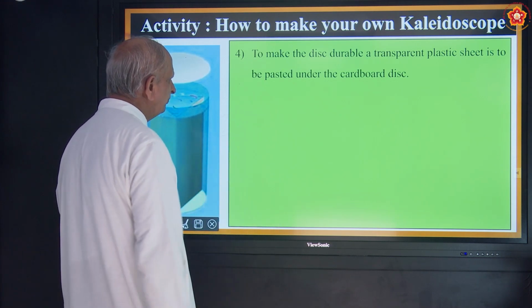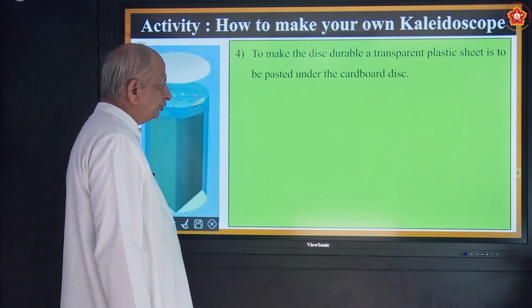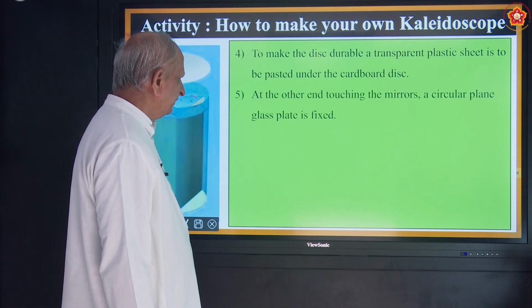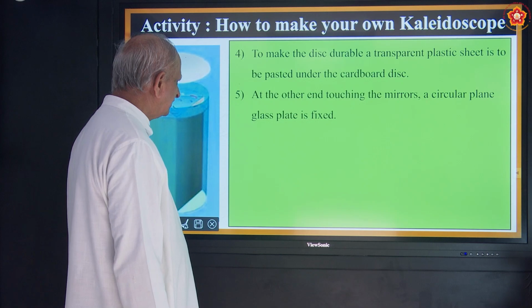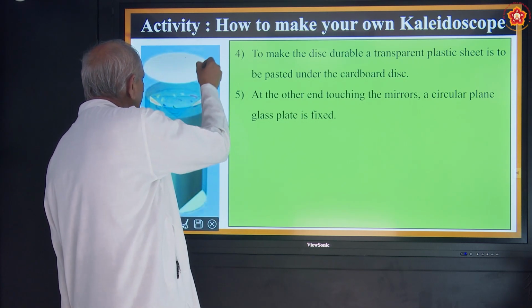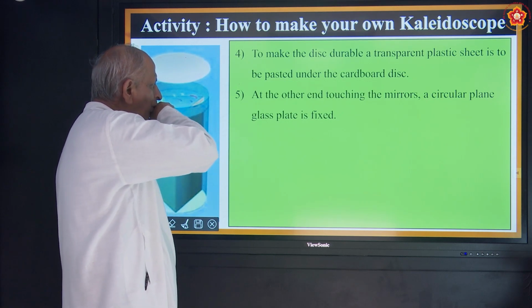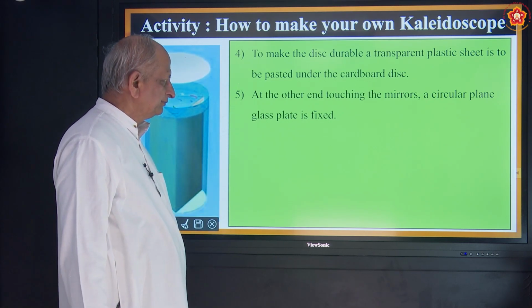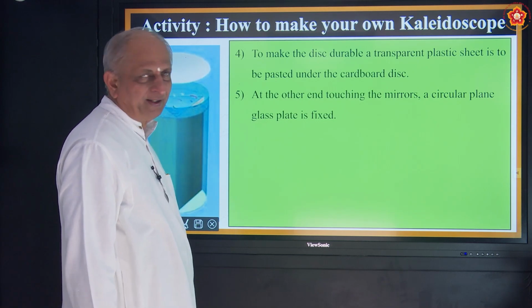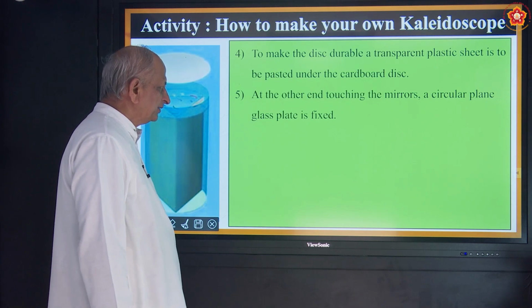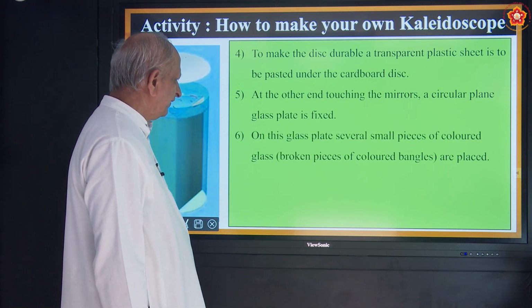So that sheet is to be covered so that it will be durable for a long time. At the other end, touching the mirrors, a circular plain glass plate is fixed. So one end you have a hole, another end you have another plate, a circular plain glass plate is fixed, so that you can see reflection.